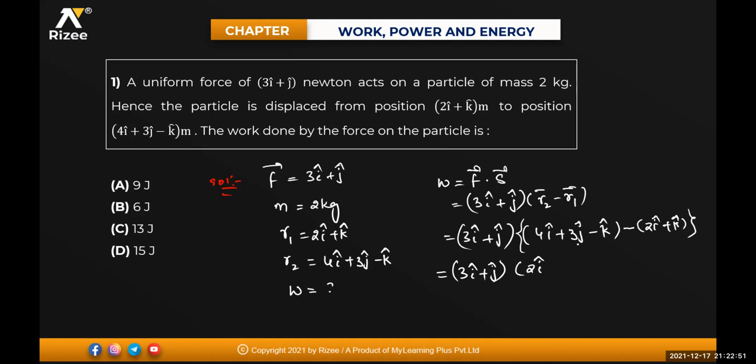So this will become 2i cap, 3j cap, and this one is minus k cap. So here it is 3, and here right now it is j. There is nothing here right now, and R1 is right now k. So I can write directly 3 into j cap because there is 0 in that one. Then minus to k cap minus minus, that means this will become minus 2k cap. So 3 twos are 6. i into i is nothing but 1 plus j into j is 1. 3 into 1 is nothing but 3 plus 0. So that will become how much? 9 joules. A will be the answer.